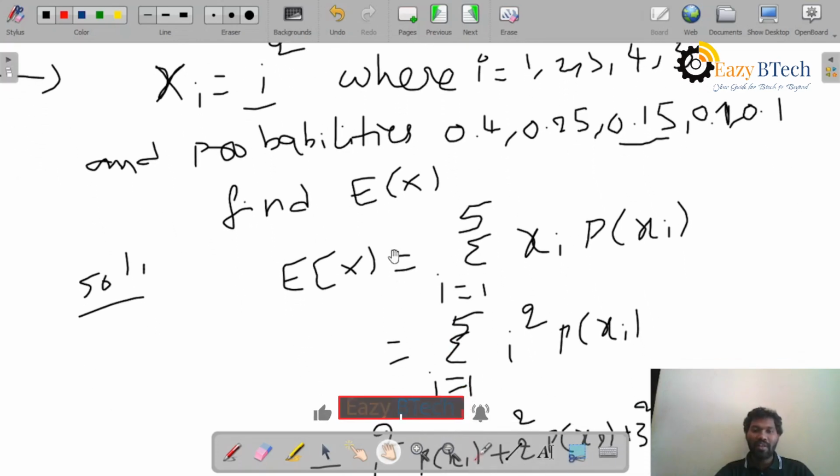Now see, according to the given formula, expectation of x equal to the sum from i equal to 1 to 5. Why is it 5?